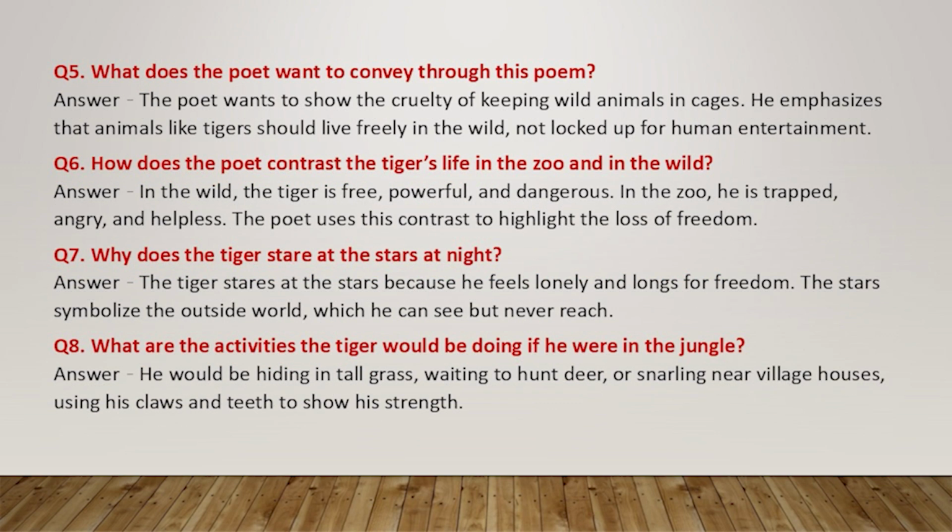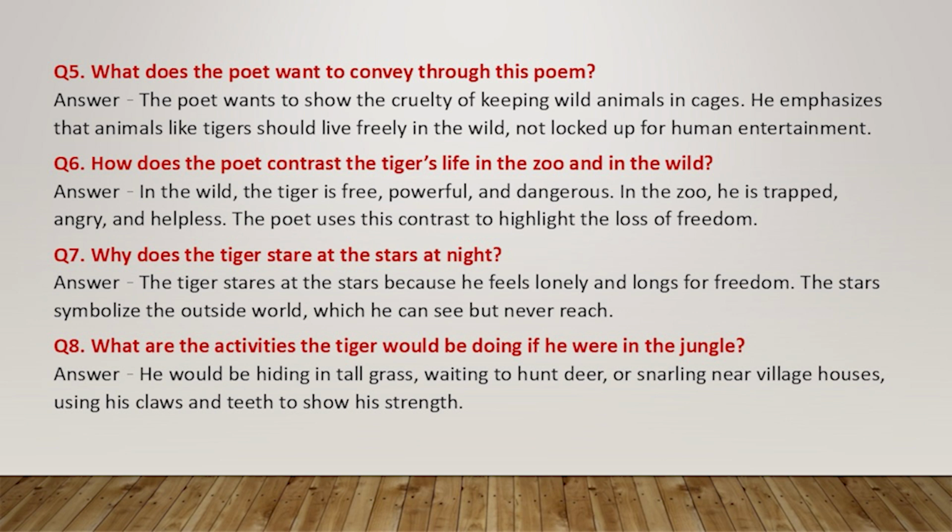Question 5. What does the poet want to convey through this poem? Answer. The poet wants to show the cruelty of keeping wild animals in cages. He emphasizes that animals like tigers should live freely in the wild, not locked up for human entertainment.